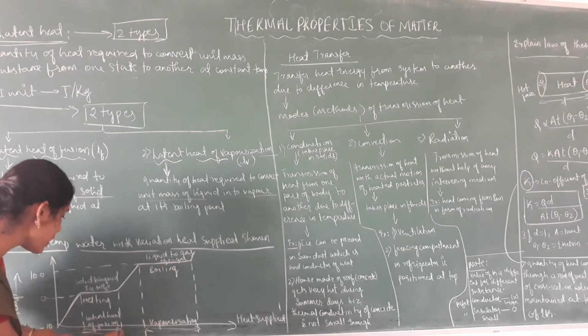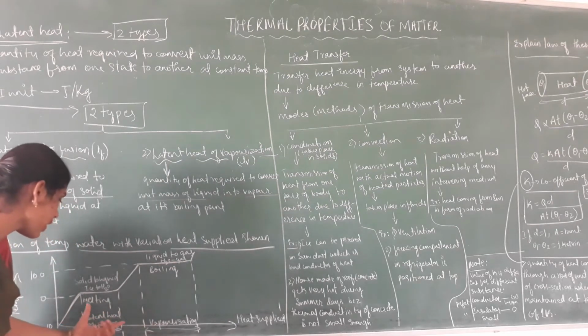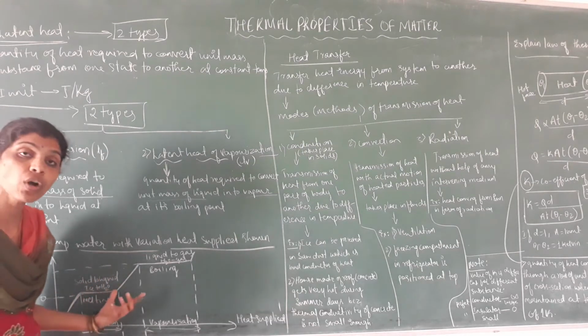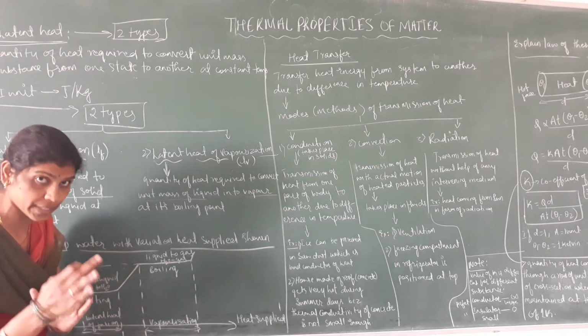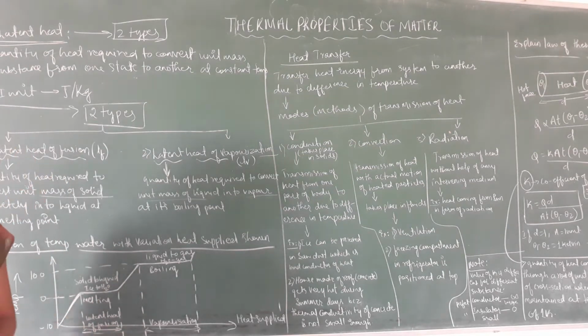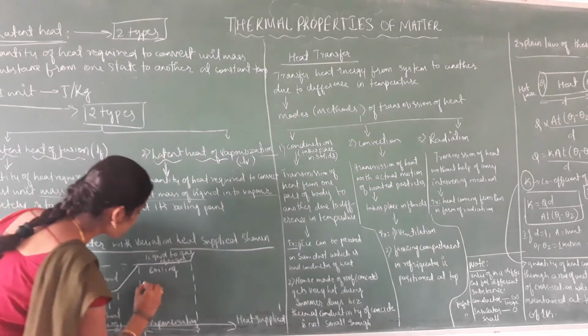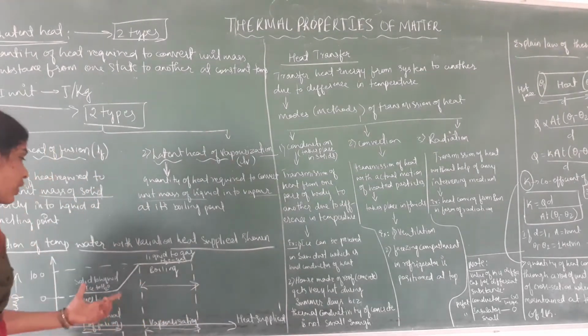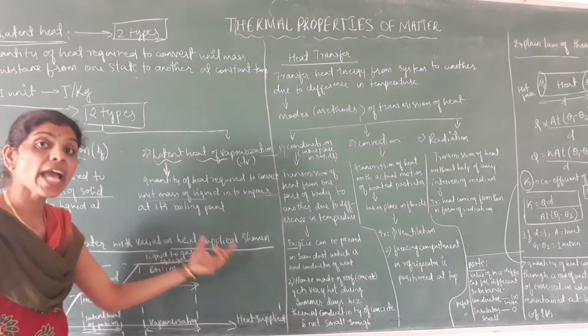This region represents latent heat of fusion, solid to liquid, for example ice becoming water. In the same way, in this region latent heat of vaporization takes place, where liquid goes to the gas phase.